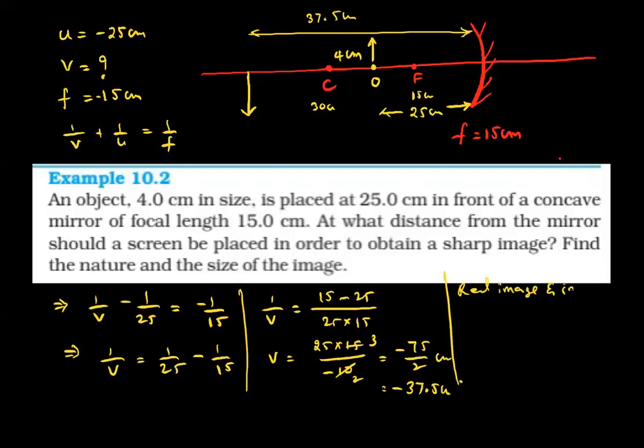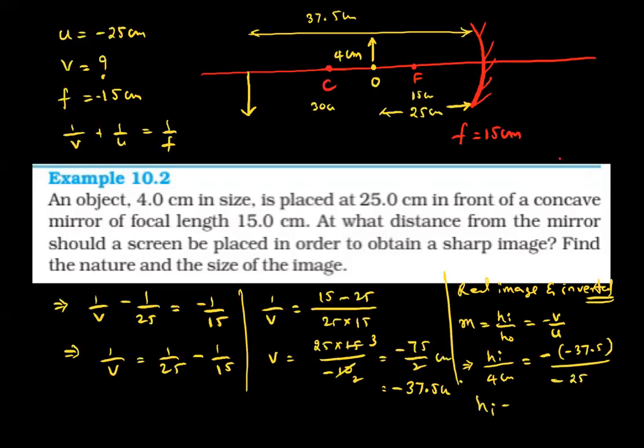And an inverted image. And magnification-wise, m equal to hi by h naught, which is equal to minus v by u. Height of image divided by height of object, which is 4 centimeter, is equal to minus v by u, that is minus 37.5 divided by minus 25, and we can find the height of the image. This value is 6 centimeters. The height of the image is 6 centimeters, real and inverted. Okay, thank you.